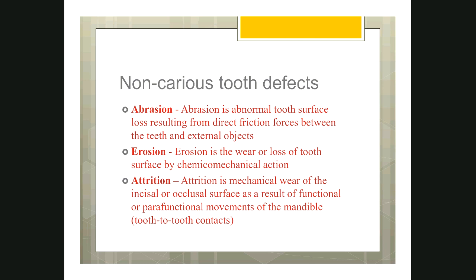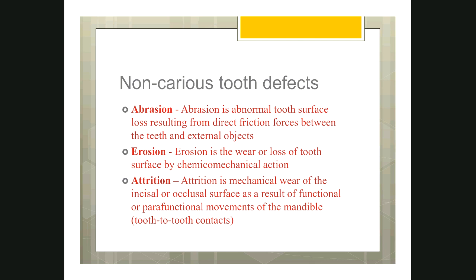For example, some patients have the habit of sucking lime. Lime contains citric acid. So this citric acid is known to erode the tooth structure. Similarly, some patients who are suffering from gastritis will be having a condition called gastroesophageal reflux. That means when they do the burping, the acid from the stomach will be regurgitated to the oral cavity. So the acid which has reached the oral cavity will dissolve the tooth structure. So this is called erosion.